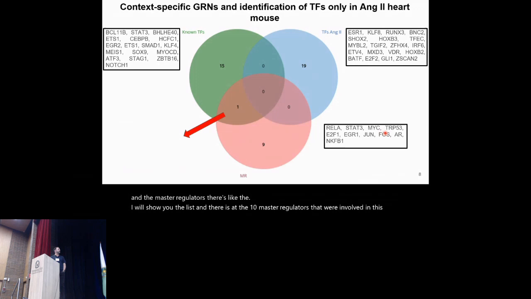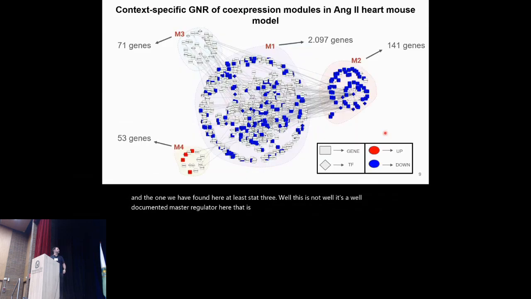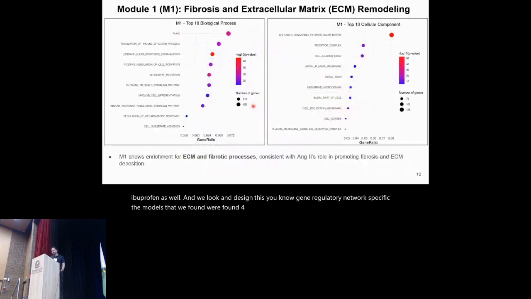2 context, and there is one that is emerging among the ones that were reported and the ones we found here, and that is STAT3. It is a well-documented master regulator implicated in cardiac fibrosis and hypertrophy as well. And we designed this gene regulatory network with the specific models that we found. We found 4 different co-expression models.